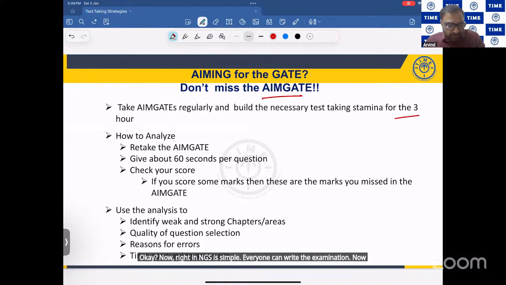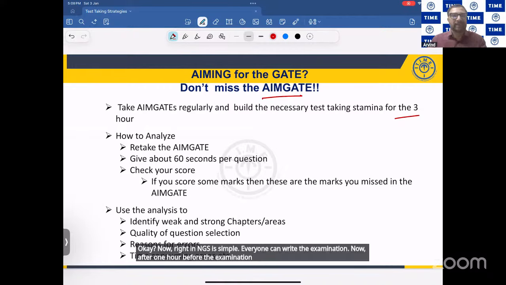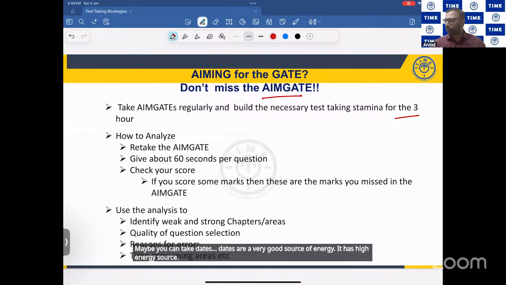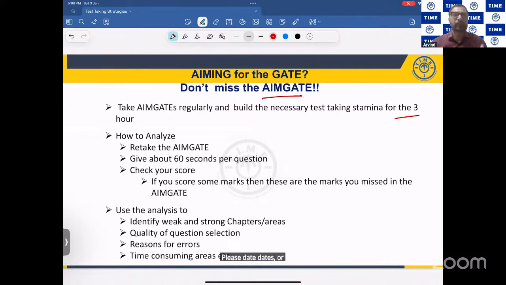Now, one hour before the examination, eat some sweets or chocolates, high sugar content. If you're taking high sugar content, you'll be more energized for the next 3 hours. Don't eat your curd rice, you'll be more sleepy. Maybe you can take dates. Dates are a very good source of energy. Or take dried fruit laddus. Okay, this will give energy for 3 hours. Don't eat too many. Eat sufficient.